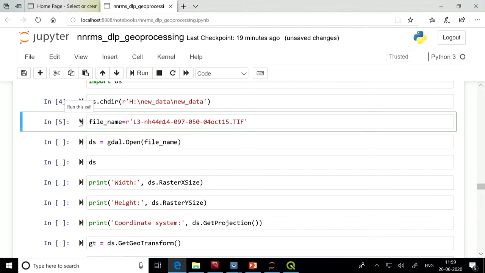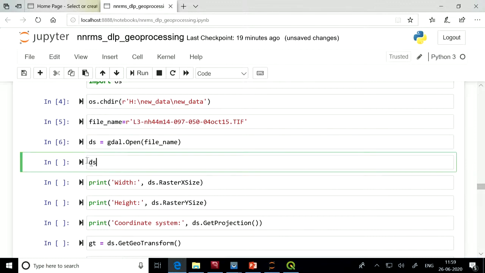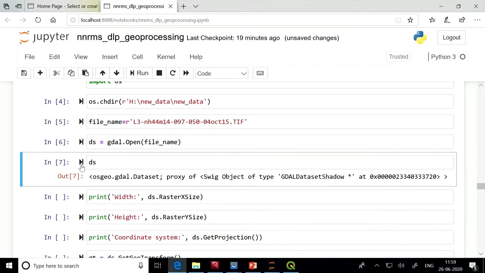Now for opening the file using GDAL, the first thing we need to call is gdal.Open, and then we need to pass the name of the file which we want to read. So ds equal to gdal.Open. This opens this particular file for reading. Now if we see this ds, it shows that this is a SWIG object of type GDAL Dataset.